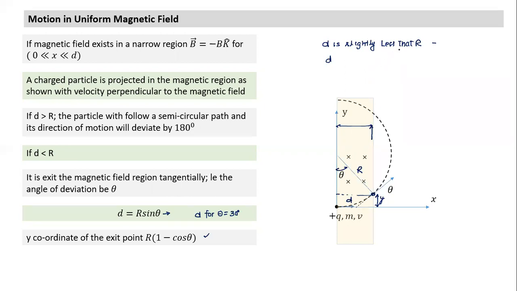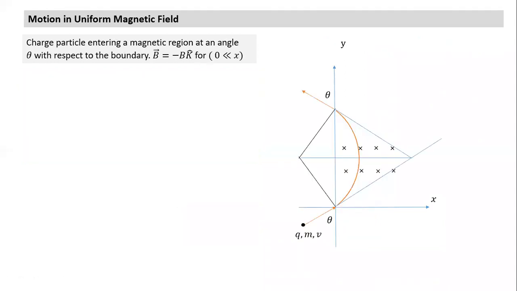If d is slightly less than r, what kind of motion will it have? Sorry, I have not finished the question. If d is slightly less than r, it is something like this. It will keep moving along a straight path. And if d is slightly greater than r, it will have a circular path. If d is slightly less than r, theta will be equal to what? 90 degrees. So I hope this part is easy, by very simple mathematics, nothing you need to memorize.